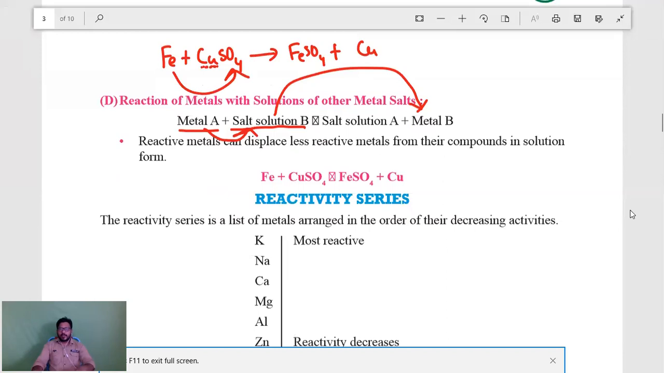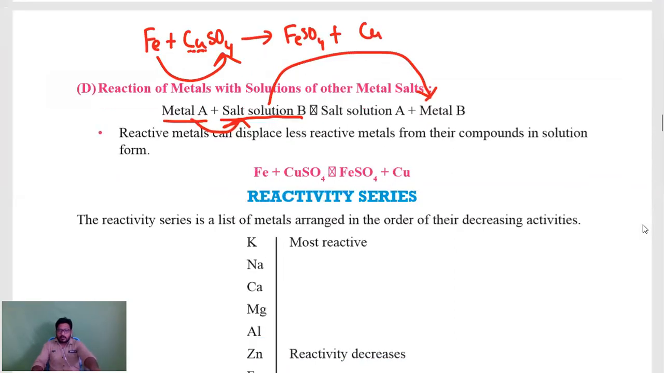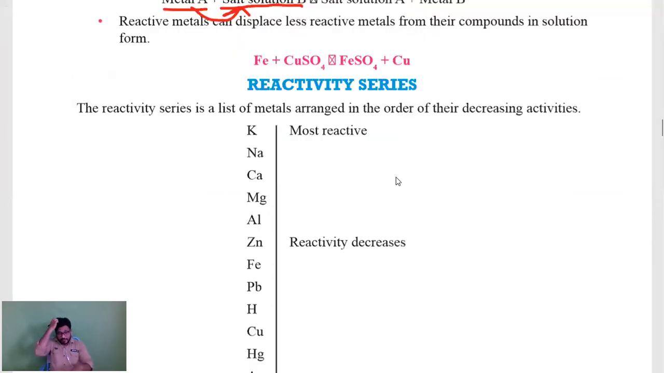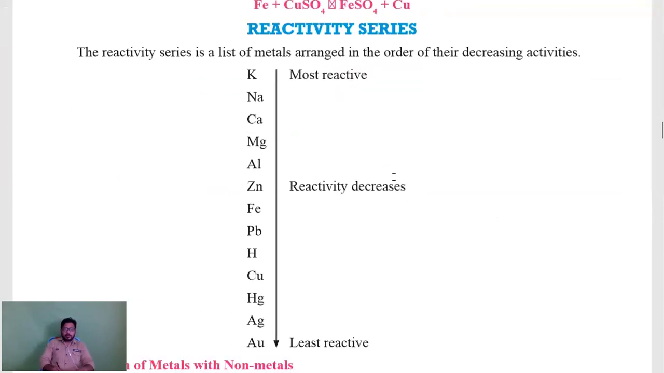Now moving to the activity series. So what is that activity series? In this series we will learn which metals are highly reactive, which metals are moderately reactive, and which metals are least reactive. This is the order where metals are arranged according to their decreasing reactivity. The metals at the top are highly reactive, those in the middle are moderately reactive, and those at the bottom are least reactive. And here we have to remember all these elements.